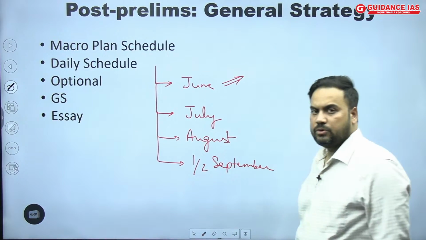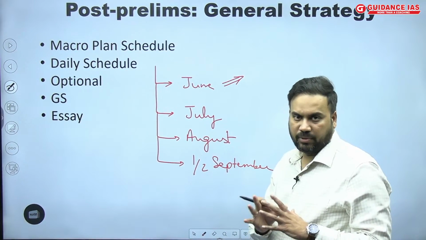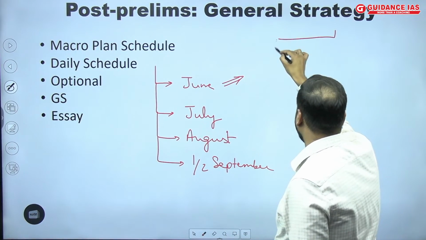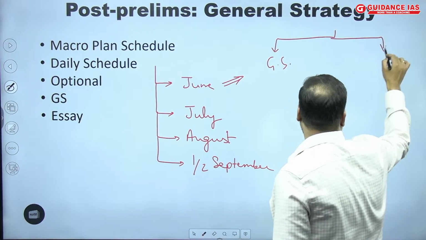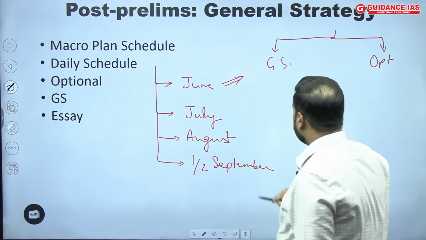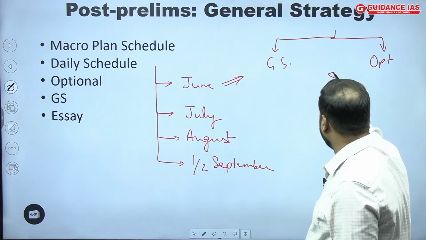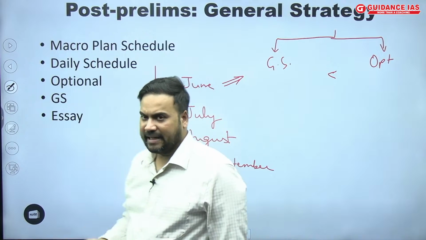I really believe that the month of June should be devoted to a large chunk of the preparation strategy. We know that we have to study our GS and we have to study our optional. So in the month of June, we can tilt our preparation strategy a little bit in favor of the optional. Why am I saying so?